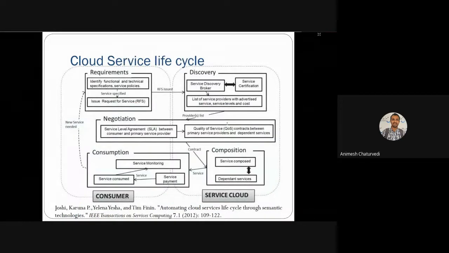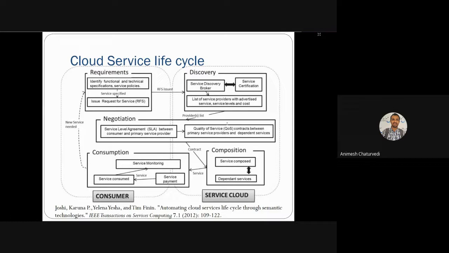In another paper published in IEEE Transactions on Services Computing in 2012, they described this type of cloud service lifecycle. First of all, requirements are studied. It gathers and identifies the functional and technical specification requirements needed in the service policies. Thereafter, you do the service specification for management of requests for service analysis.